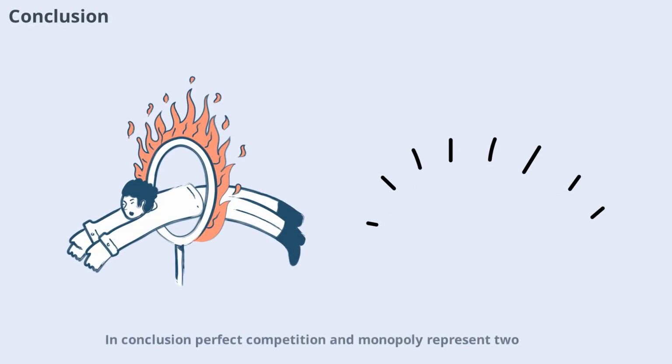In conclusion, perfect competition and monopoly represent two ends of the market structure spectrum. While perfect competition is efficient and consumer-friendly, monopolies can lead to higher prices and less choice. Most real-world markets fall somewhere in between, but these models help us understand the trade-offs involved.